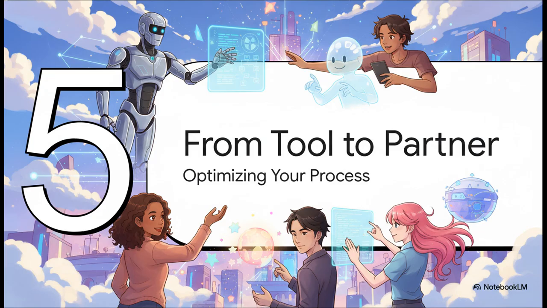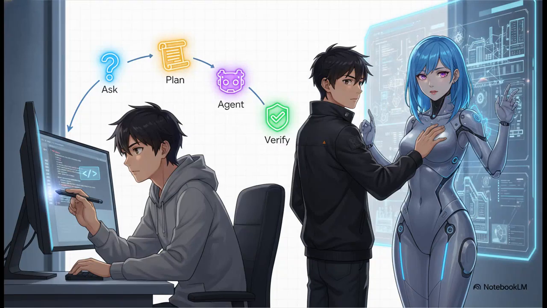So let's bring it all together. When you adopt these practices, you fundamentally change your relationship with AI. You really do elevate it from just being a simple tool to a strategic partner. This entire disciplined workflow, the ask, plan, agent, verify cycle, this is what transforms the AI. It stops being a fancy autocomplete and becomes a reliable, strategic partner. It's a partner you can delegate complex tasks to with real confidence because you have a process in place to guarantee quality.